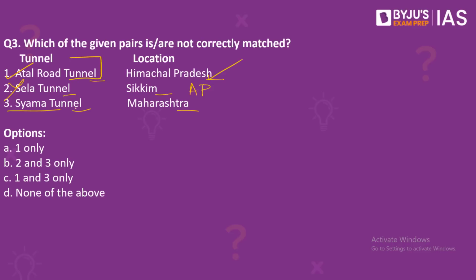Now coming to Syama Tunnel. Dr. Syama Prasad Mukherjee Tunnel, also known as Syama Tunnel, was formerly called Chenani Nashri Tunnel. And this is a road tunnel in Jammu and Kashmir. And it is located in lower Himalayas, so this also becomes incorrect. Therefore, the right answer to our question would be option B, 2 and 3 only, because the question is asking us which of the pairs are not correctly matched.